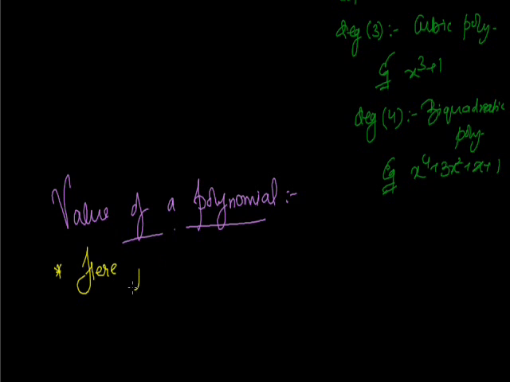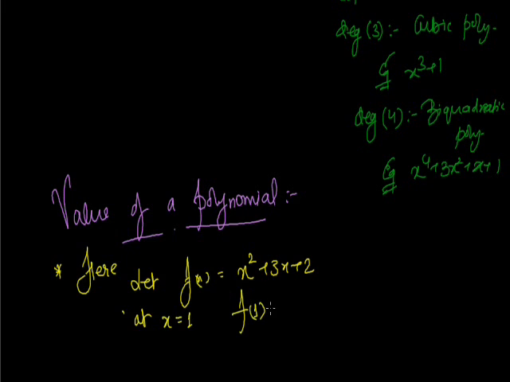Here, let f(x) be x square plus 3x plus 2, and we are asked to find out its value at x equals 1. So at x equals 1, this one is f(1), it's 1 square plus 3 into 1 plus 2. So this can also be written as 1 plus 3 plus 2, which is 6.